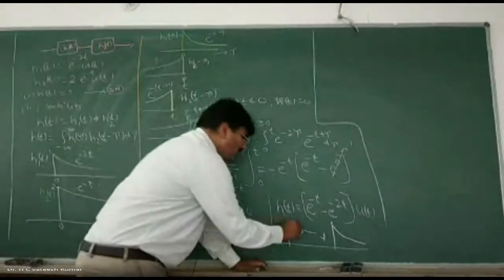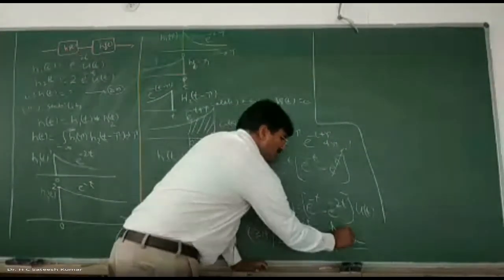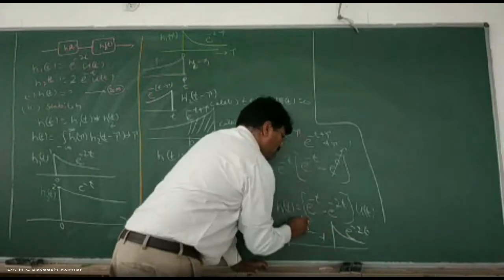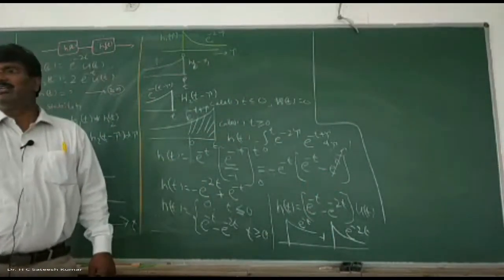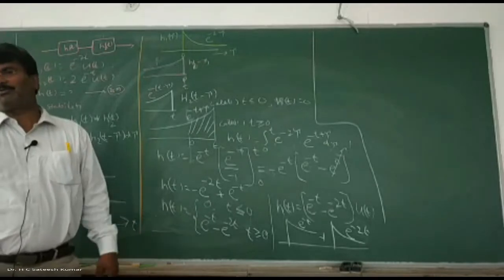This is e to the power of minus t, slow decay. e to the power of minus 2t, fast decay. Both of them are from 0 to infinity. Converging plus converging is what? Converging only. Therefore, system is stable. That is another way of doing it.